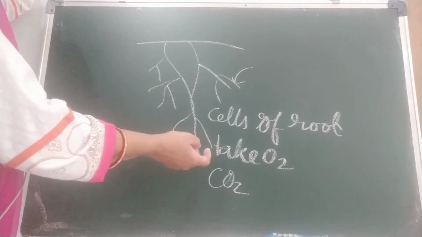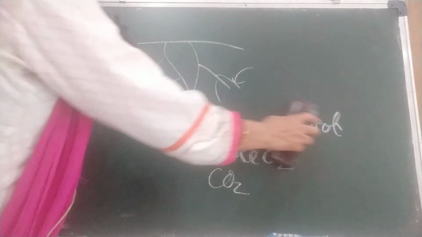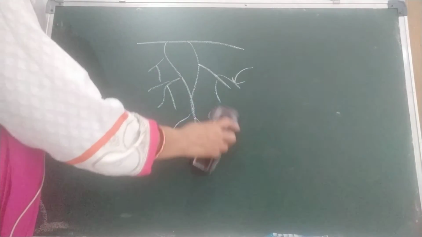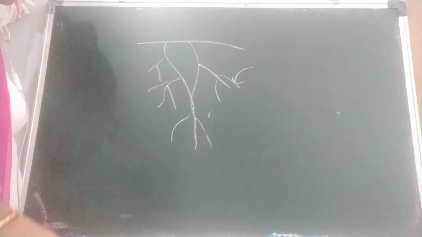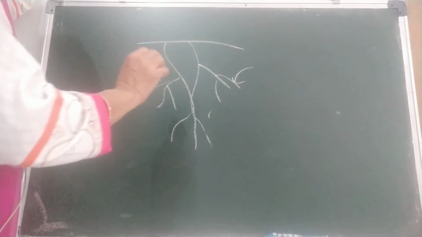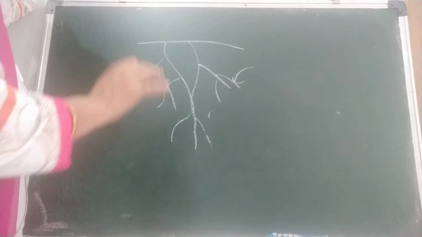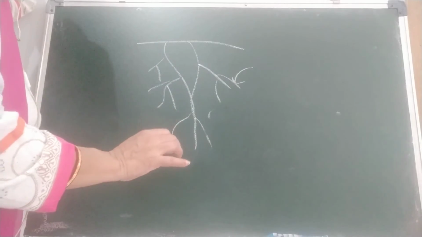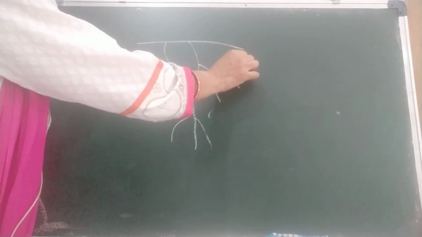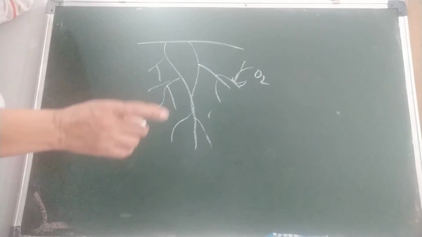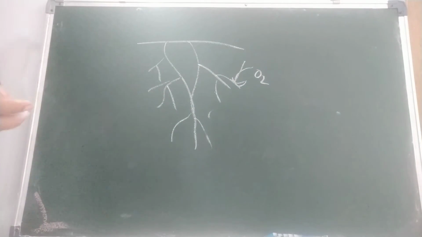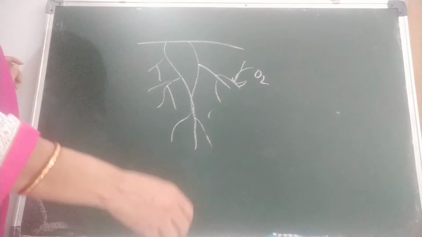And where is this air? In the soil. Children, you have seen that farmers and gardeners keep on tilling the soil. Tilling means they make the soil loose so that air enters the soil, and from the air the roots take the oxygen. In the soil chapter you also learned that when we pour water, bubbles come out. Bubbles are what? Trapped air in the soil.